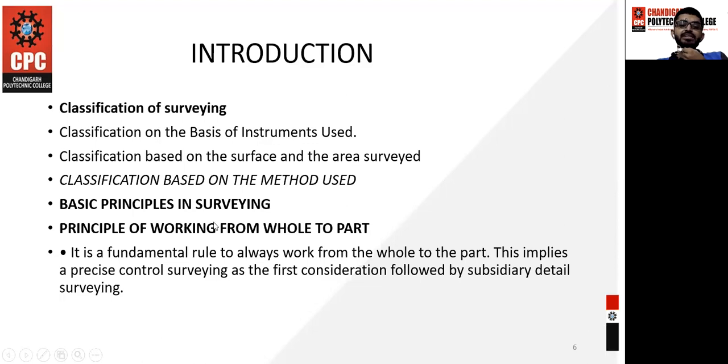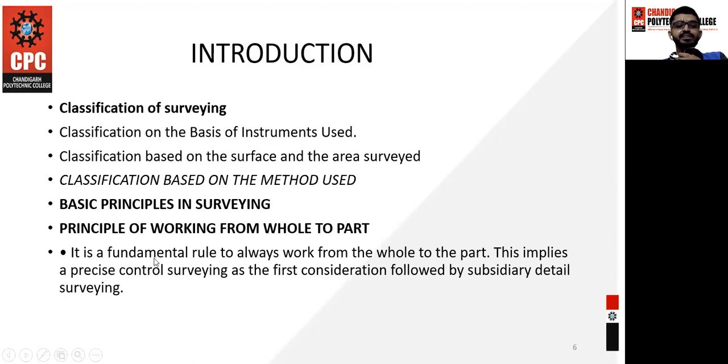And the next is the basic principle in surveying. The basic principle in surveying is from whole to part. That means, when you are going to do work, first of all you have a plot with a proper boundary. After getting that proper boundary of the plot, you then divide that plot further into rooms, kitchen, washroom and things like that. Only then you get the particular plan.